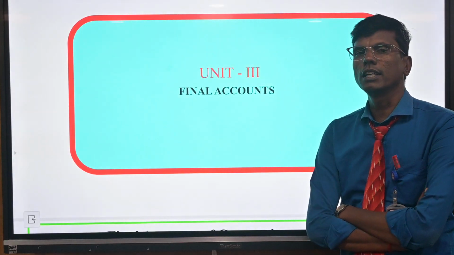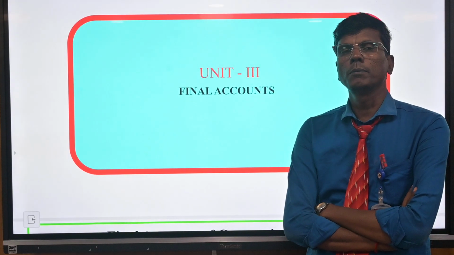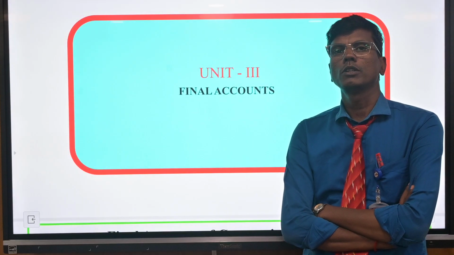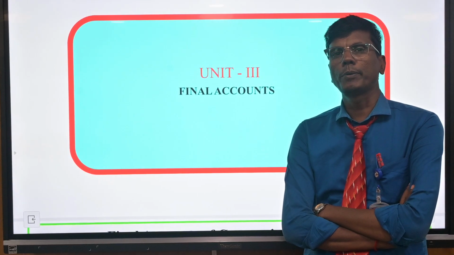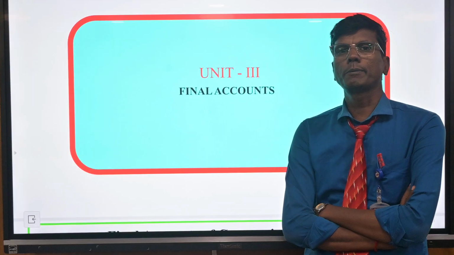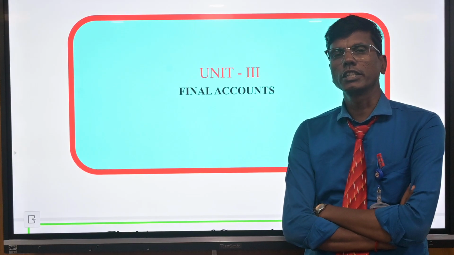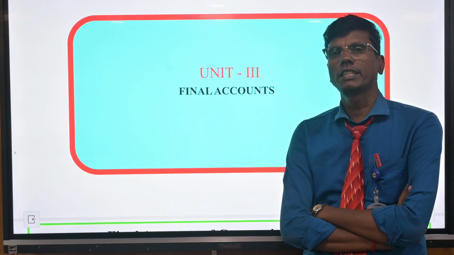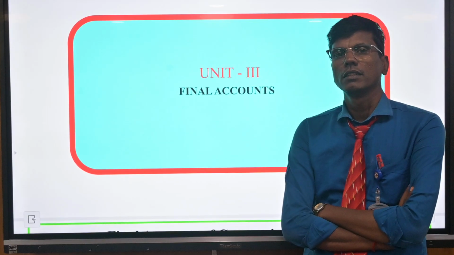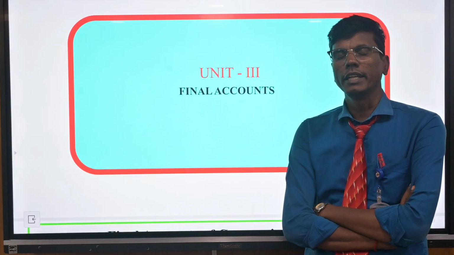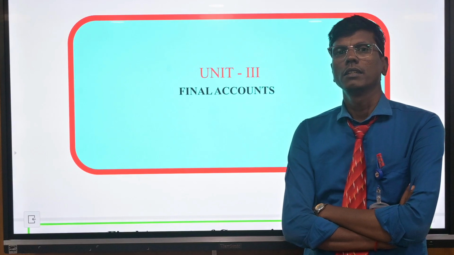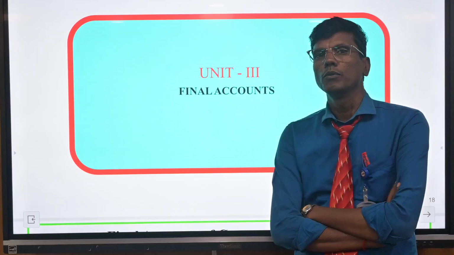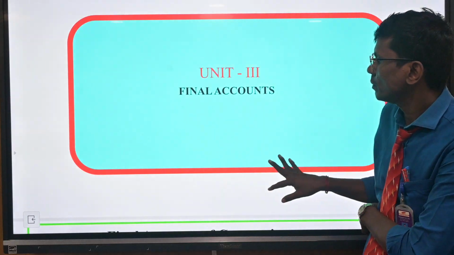Statement of final account, P&L. Income and expenditure. Income is of two types: revenue from operation and other income. Expenditure: cost of goods sold, employee benefit, depreciation, finance cost, other expenses. Income minus expenditure equals net profit. Profit and loss account.